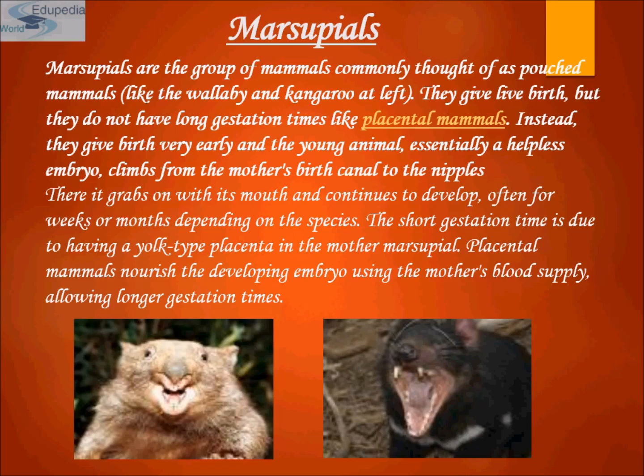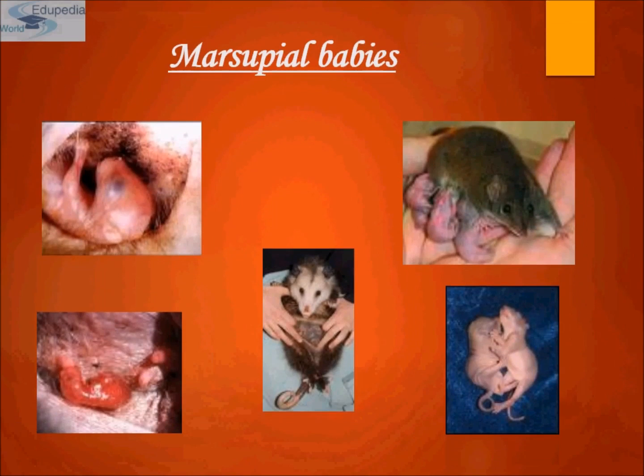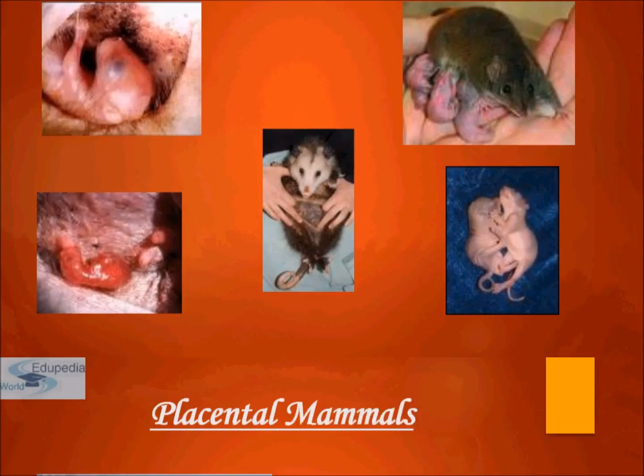There are several cases of convergent evolution between marsupials and placental mammals, in which the two animals have evolved to fill the same ecological niche in different parts of the world. There are burrowing forms, grazing forms, gliding forms, and even long-snouted ant-eating forms, which have evolved independently in the two groups. I hope it's clear to all of you.